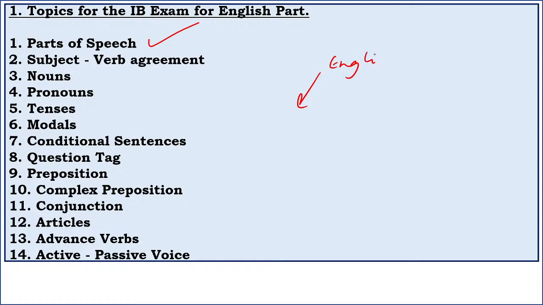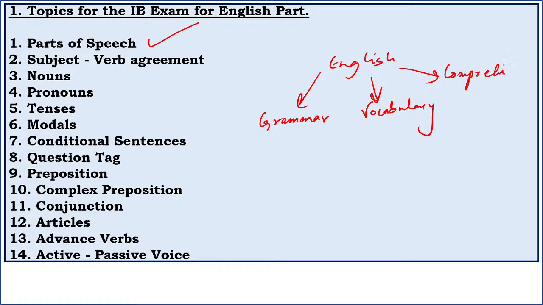So basically, guys, we can divide English into 3 different verticals. One is your grammar, which is quite important in phase 1. Second is your vocabulary, which is also quite important for phase 1. And then third is your comprehension ability. Now, this is not important for phase 1. This we can keep for phase 2.